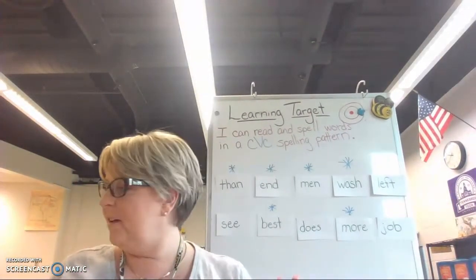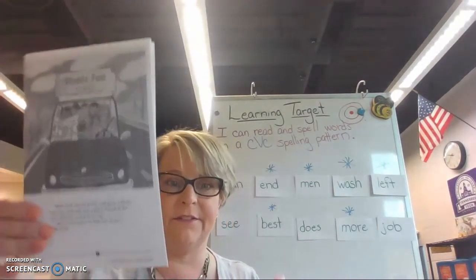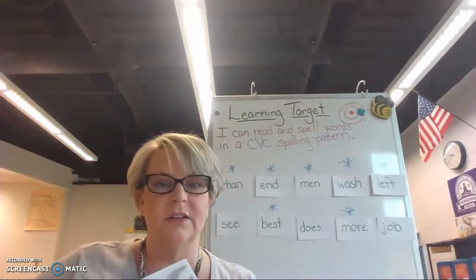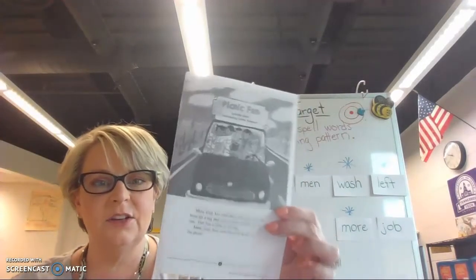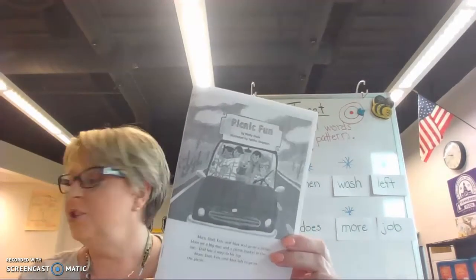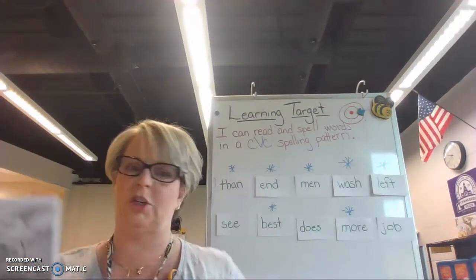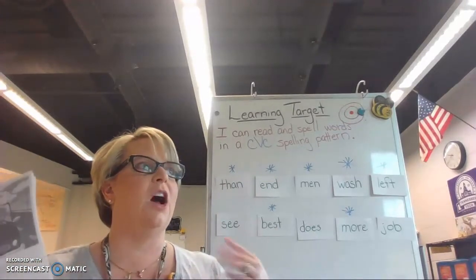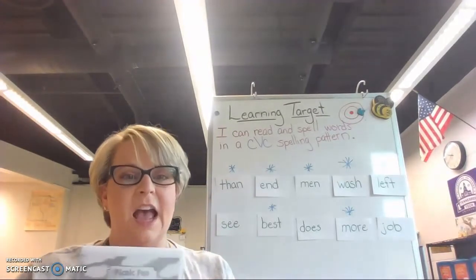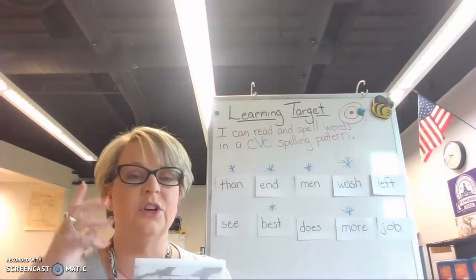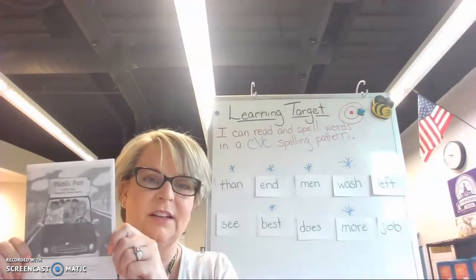Okay, you have another book that's all for you, and it's called Picnic Fun. Now, you read earlier this week, you read The Red Van, and this is a continuation of that story. So what you're going to do is you are going to read this book, and remember, we're going to read with expression. We are going to look at all of the punctuation, and we are going to think about what's going on in the story. You're going to read just the way you talk out loud, okay? You're going to read with expression.